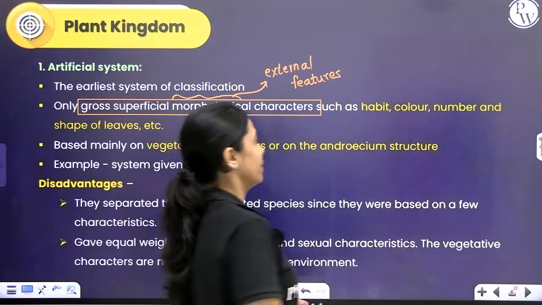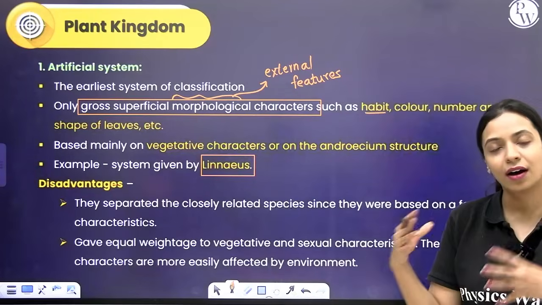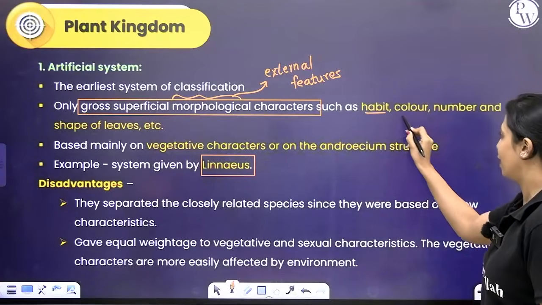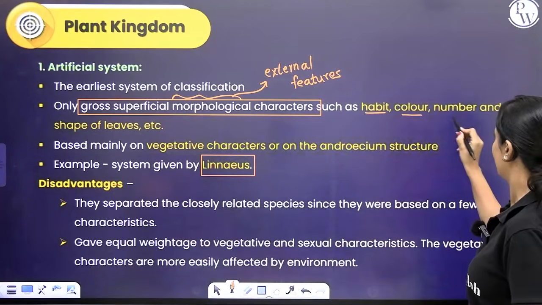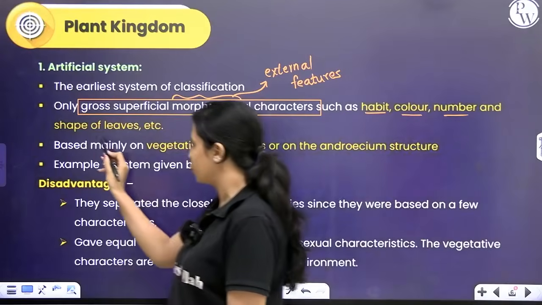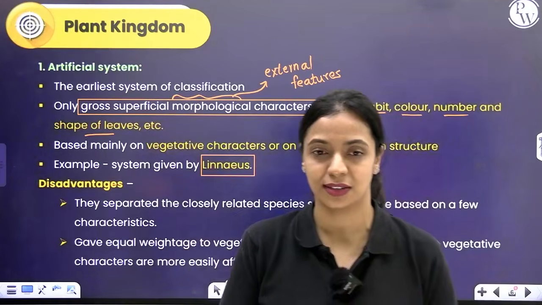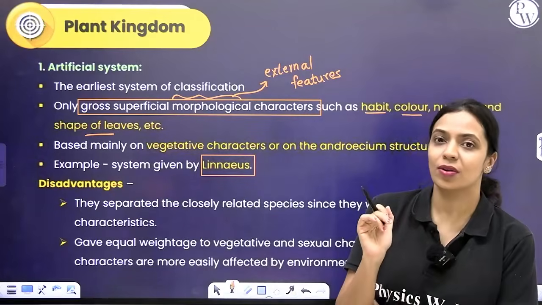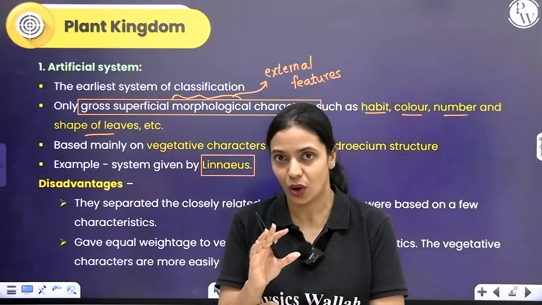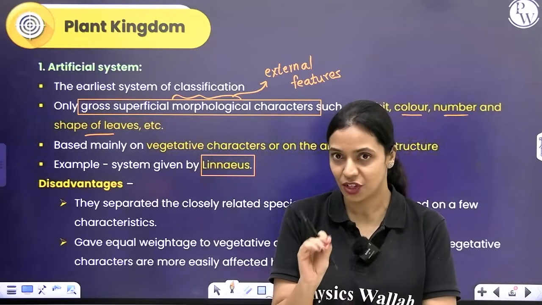Characters as simple as habit, whether it is a herb, shrub or tree, the color of the flower probably, the number and shape of leaves. From each node, how many leaves are arising, what is the shape of leaves, these are the things. And also, he mostly focused on vegetative characters. You know what vegetative characters are, right?